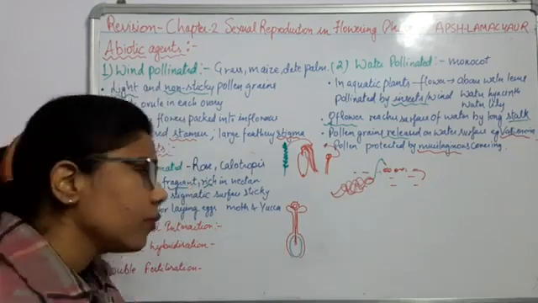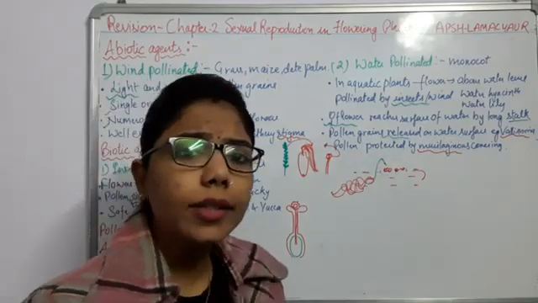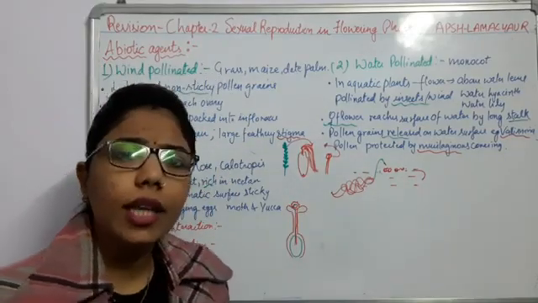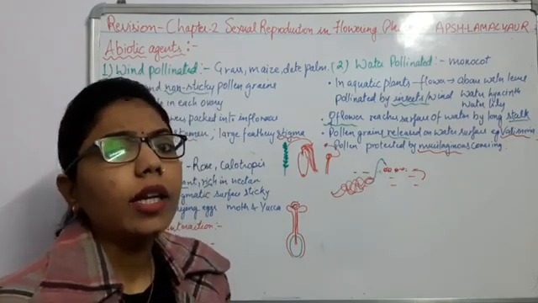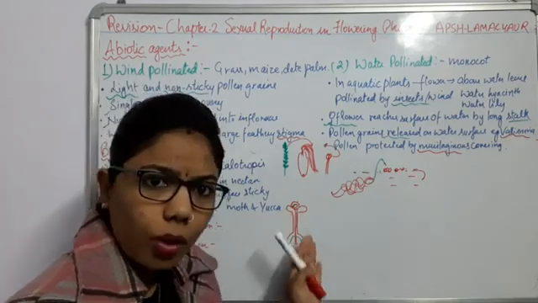Now, how does the pollen get germinated? It has two types of cells, the vegetative cell and the generative cell. The generative cell will reach towards the pollen tube.